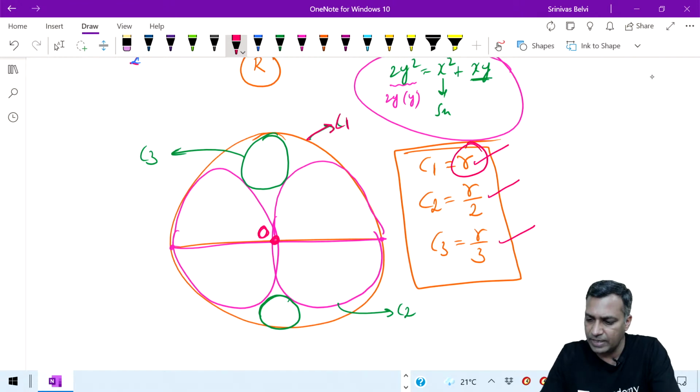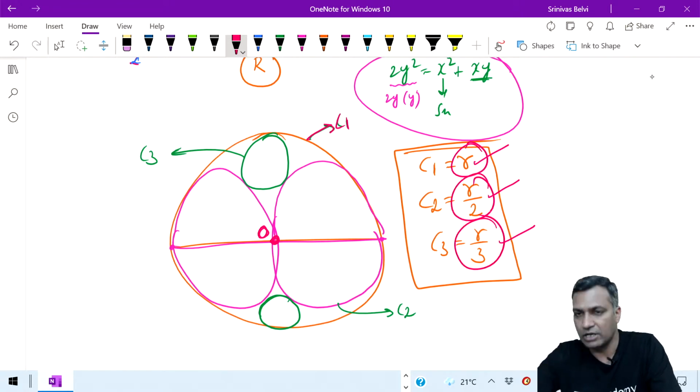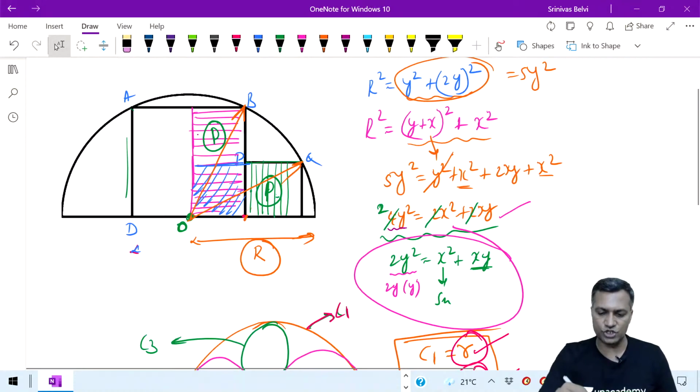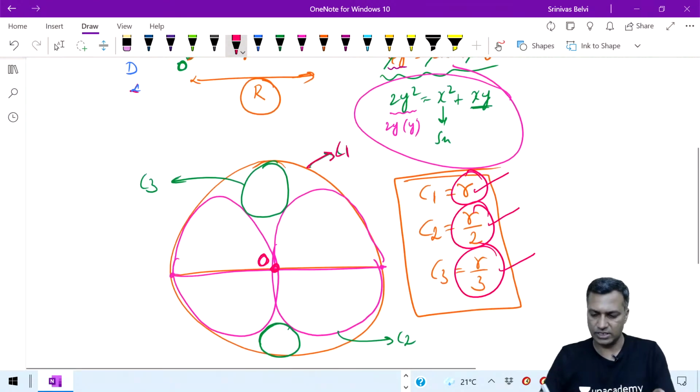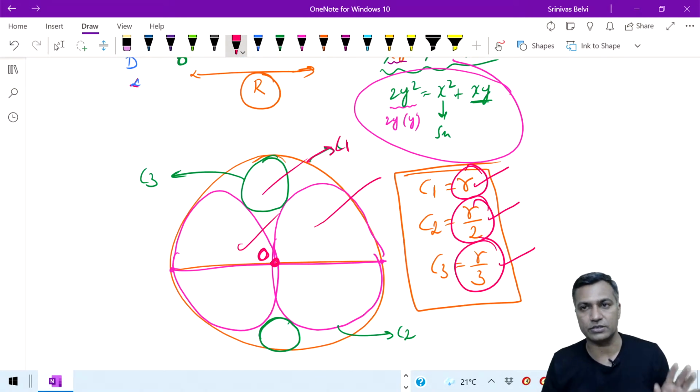If it is an area, make these functions square functions. Go with the square functions, you will get it. Clear there? Yep, that is what we do. And a similar thing, this is squeezing in the squares. This is squeezing in the circles or semicircles. Similarly, squeezing in the circles or semicircles.